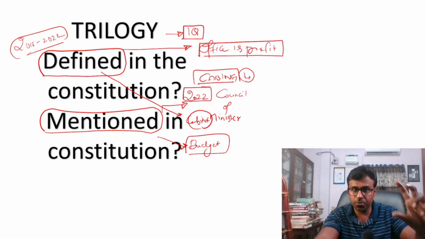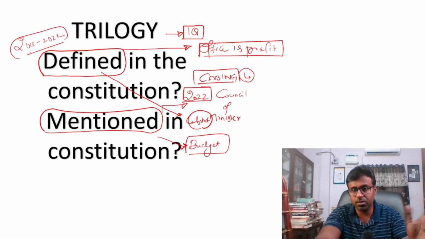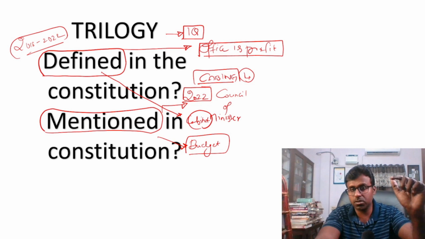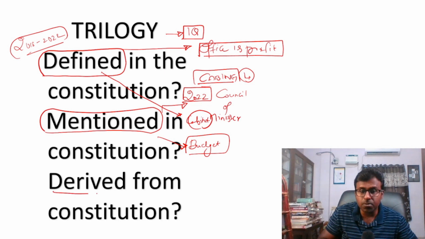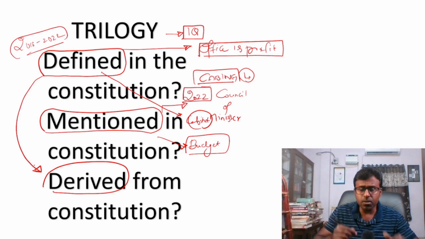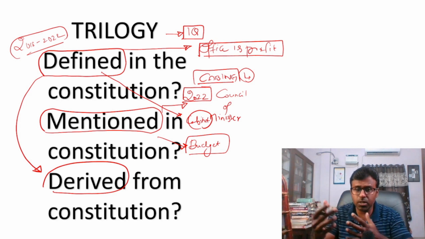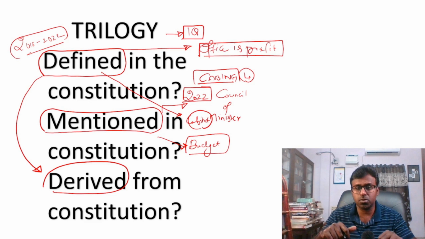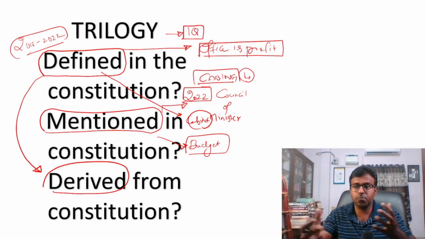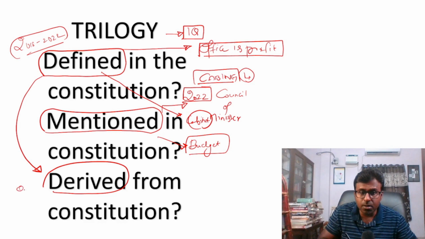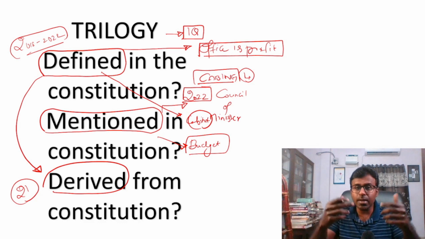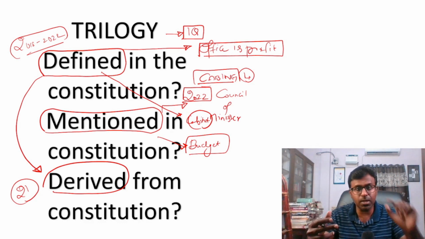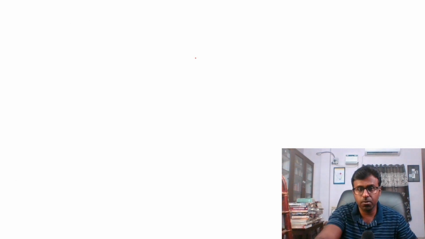What is the difference between defined and mentioned? Mentioned is just the name will be there, but look at budget, it is not there. And the next point is derived from the constitution. This is an elaboration. If there is something, so you are having this protection of environment derived from the constitution. Protection of environment, protection of many other things have been elaborated by widening the base of Article 21. So derived from the constitution. This trilogy, this meaning you should know. So one question from this.